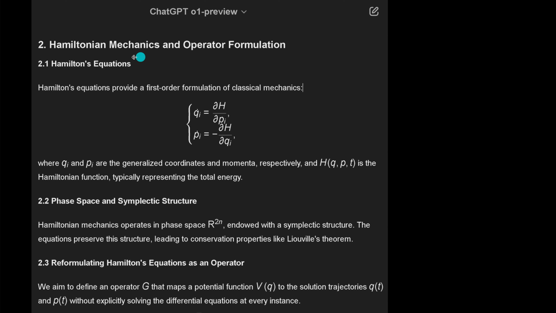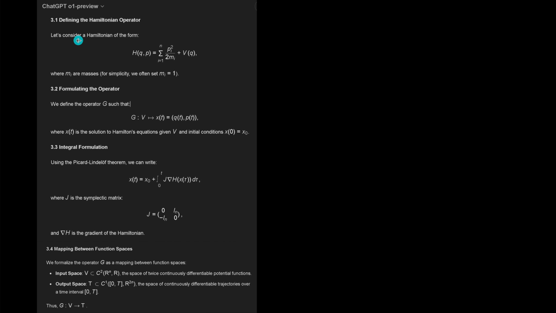And then I tried to apply it here into Hamiltonian mechanics and the operator formulation that we have now. It understood here the phase space and symplectic structure, reformulating here the Hamiltonian equation as an operator equation. And defined here the gradient and everything and the mapping between the function spaces. And at this moment I thought, this looks good, no? I mean, just looking at it, saying, yeah, it sounds good. I have not looked at each and every single notation, but in general, yeah, this is how we explain it. This is what is here really the case, no?